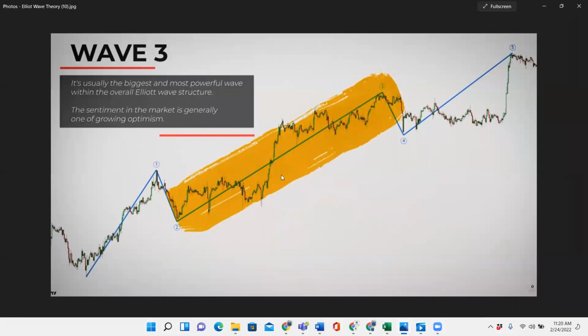Wave 3 is usually the biggest and most powerful wave within the overall Elliott wave structure. The sentiment in the market is generally growing as optimism. So basically, wave 3, everybody sees that wave 2 is here, and then we start seeing more momentum coming, and everybody's like, hey guys, we're all jumping on board, we're all jumping on ship. So basically, we're going to start this move all the way up, and that's why the impulse wave 3 is normally the biggest one. Wave 3 is normally where I like to get in on.